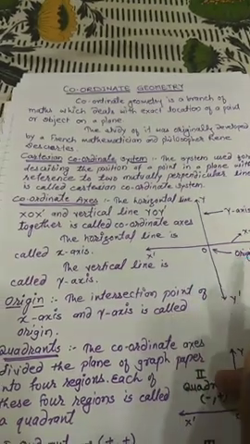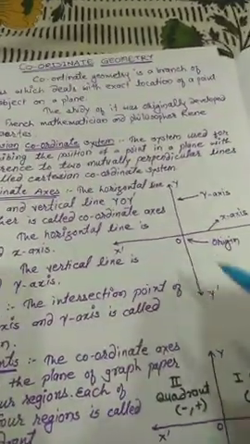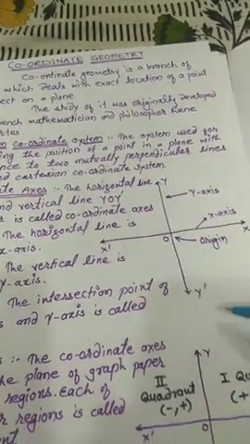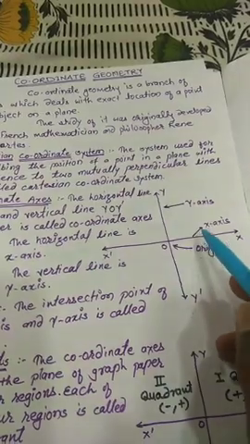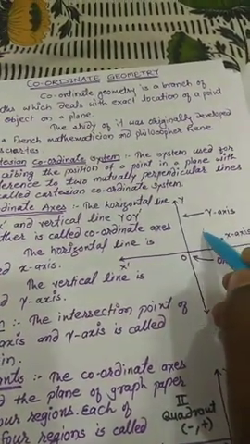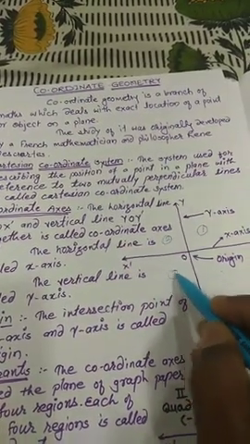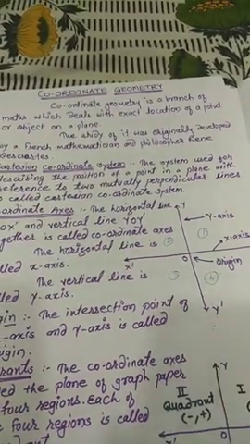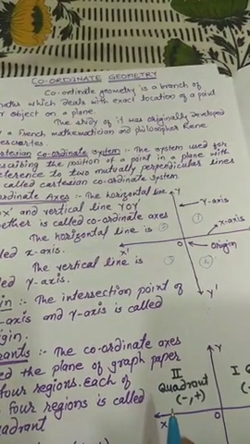So O is the origin. Then next, due to this intersection of the horizontal and vertical lines, the plane is divided into four parts. Number 1, number 2, number 3, number 4. So these are the four parts.